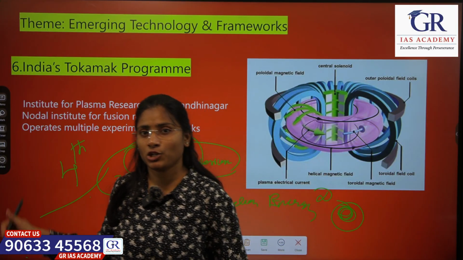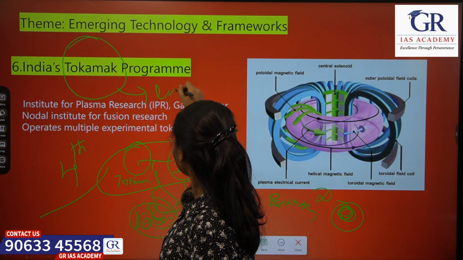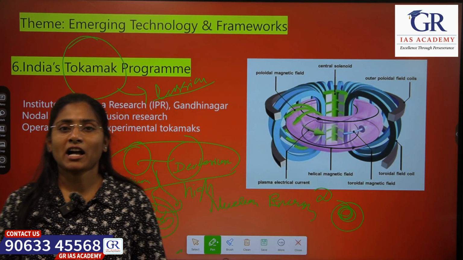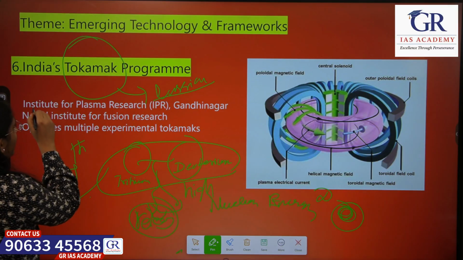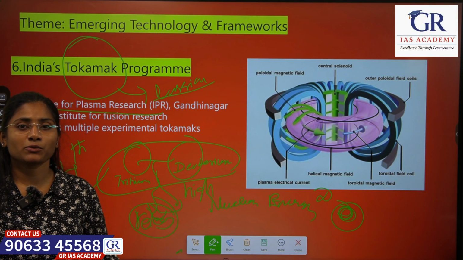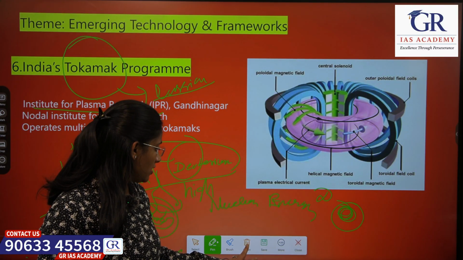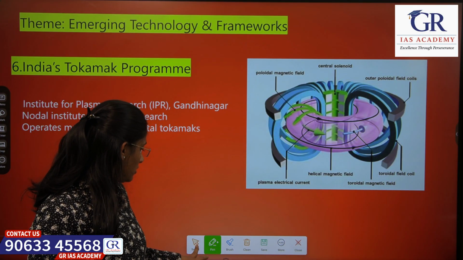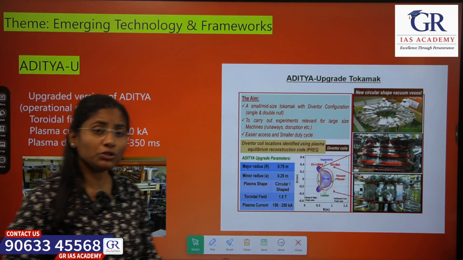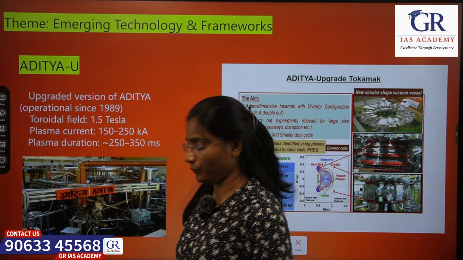So that is where tokamak comes in, and this word tokamak is a Russian word. Our IPR, Institute for Plasma Research, which is located in Gandhinagar, deals with multiple experiments on tokamaks to study plasma behavior and to use it for our advantage. So what is Aditya U?